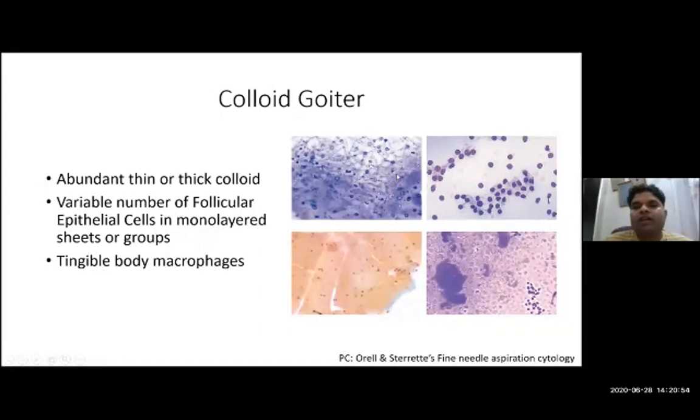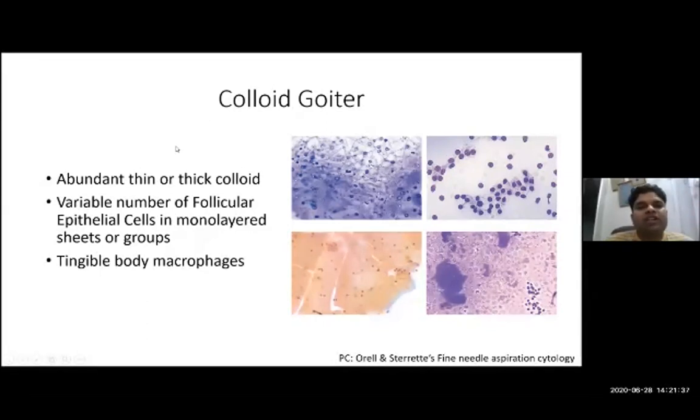So in colloid goiter, you will see abundant bluish or pinkish material in the background along with a few scattered follicular epithelial cells. This is PAP stain, Papanicolaou stain. In PAP stain, we see the color of the colloid is usually pinkish to orangish, along with scattered follicular epithelial cells. If such a microphotograph comes in your exam slide, you can very easily identify the abundant thin colloid in the background along with a few scattered follicular epithelial cells.